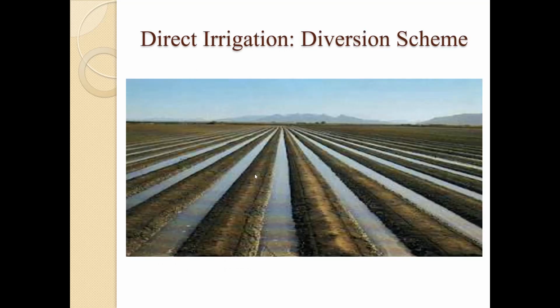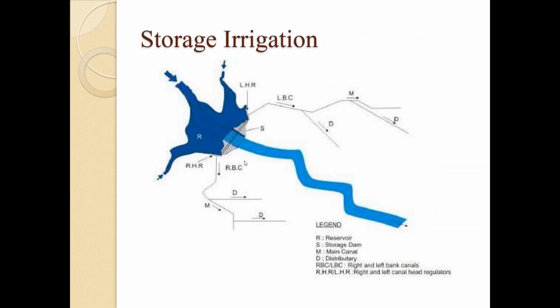So this is the direct irrigation, that is diversion scheme, and this is the storage irrigation. That is, here you can see the reservoir and the dam has been constructed over here, and by using these canals we are providing water to the crop field.